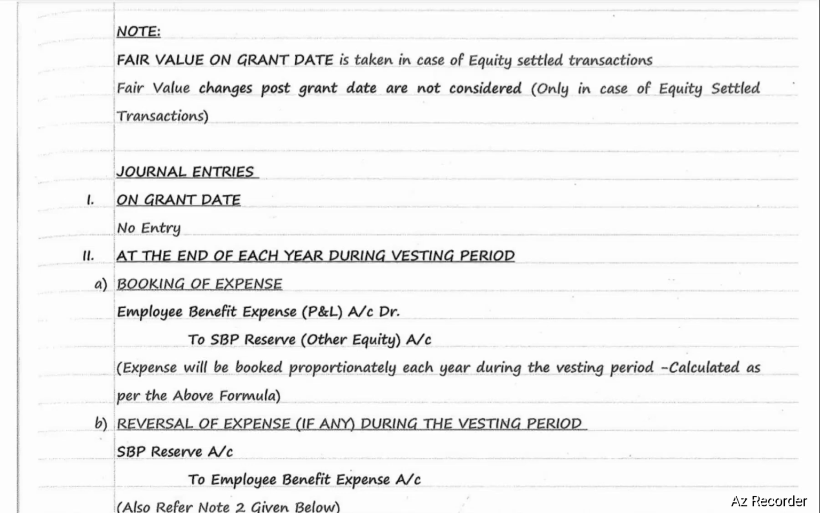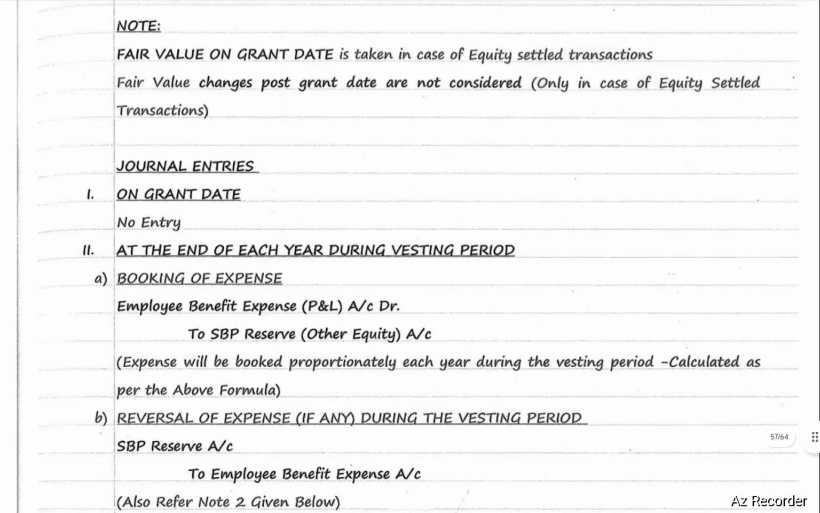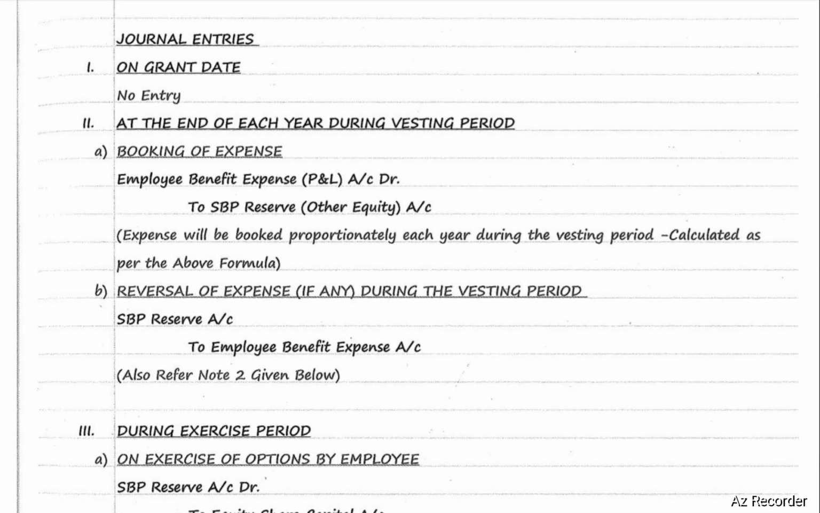Expense will be booked proportionately each year during the vesting period, calculated as per the above formula. Next, reversal of expense, if any, during the vesting period. If any reversal is done regarding the expenditure, the entry will be SBP reserve account debit to employee benefit expense account.